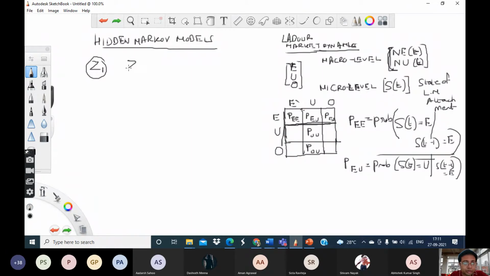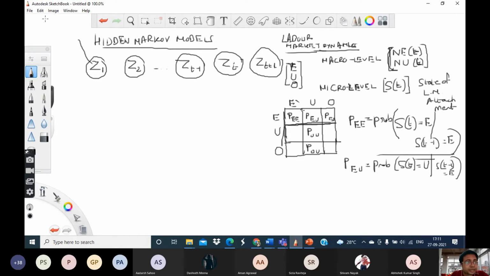Then at time 2 the hidden variable takes another value z2, all the way, at any point t it takes a value zt minus 1, then zt, then zt plus 1, etc. Okay, so these are basically the hidden state variables.